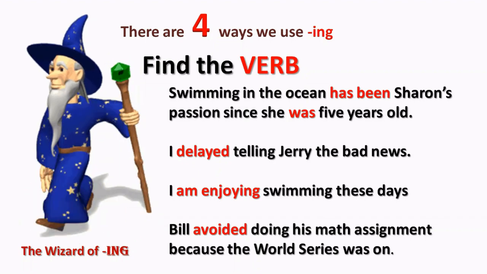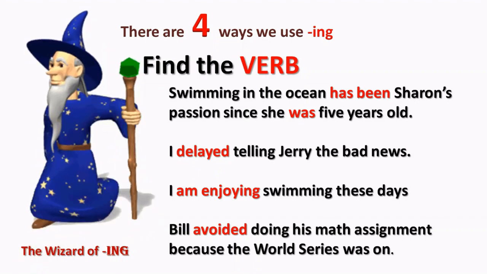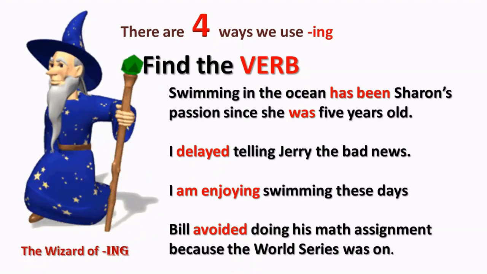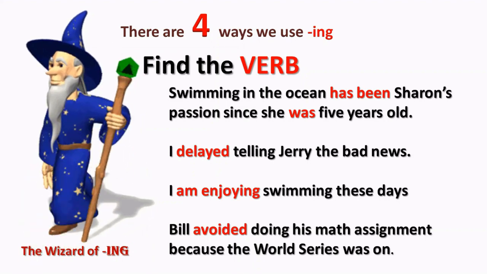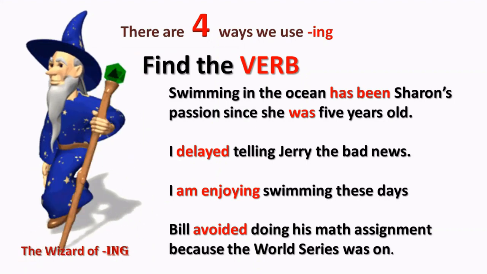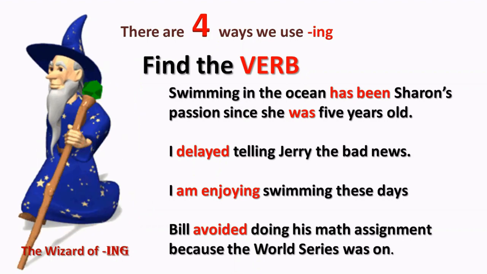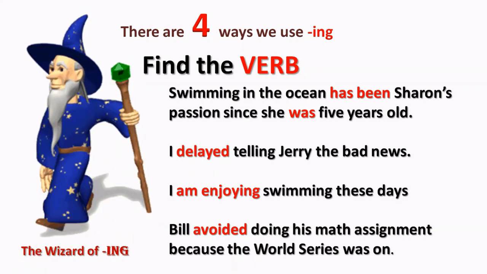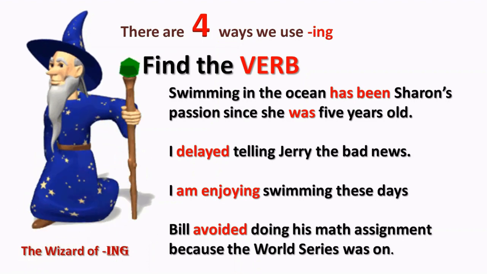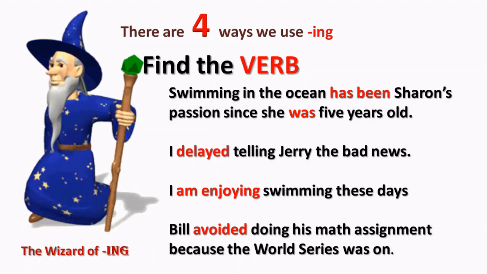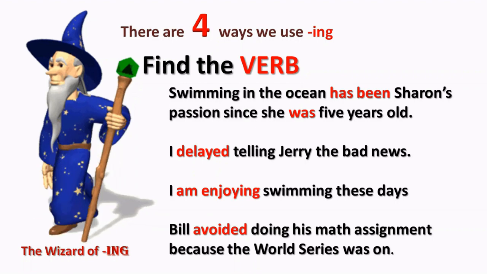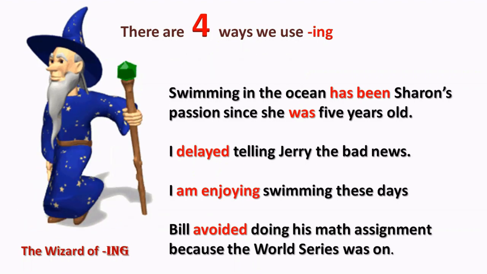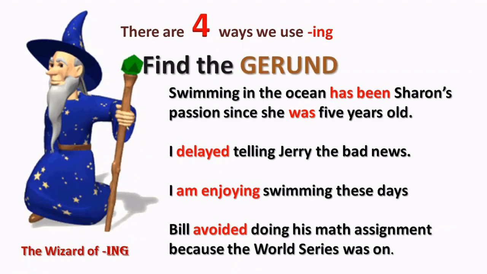And in the fourth sentence at the bottom, Bill avoided is the verb, but it's not an ing verb. However, let's look at it again. Those are the verbs, so we now know where the verbs are, and now we can identify the ing endings, and in here they are all gerunds.